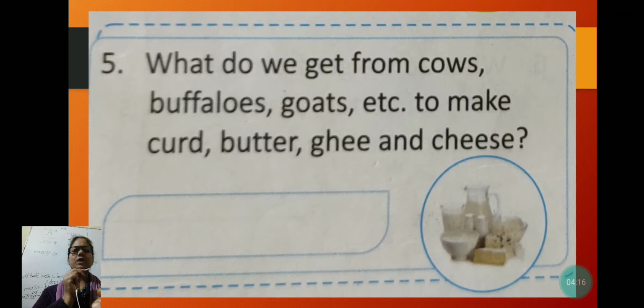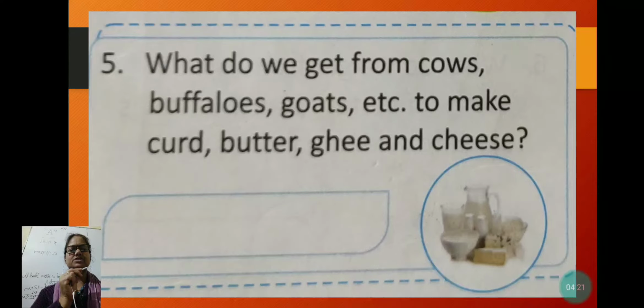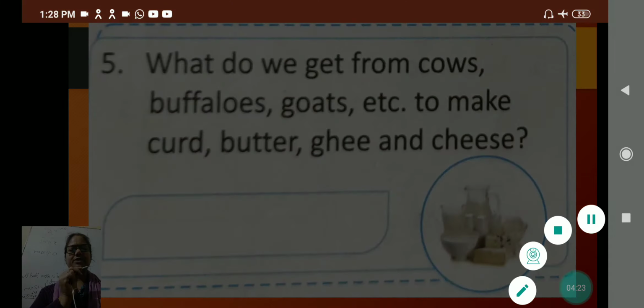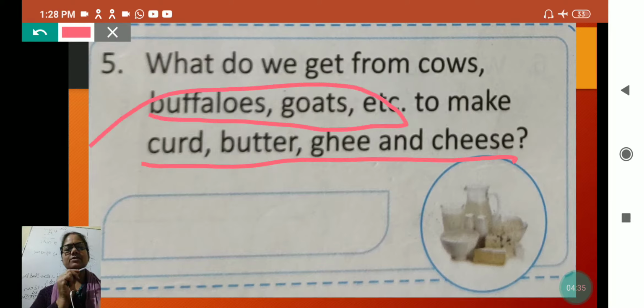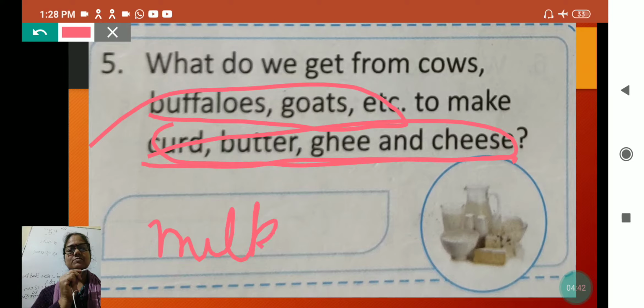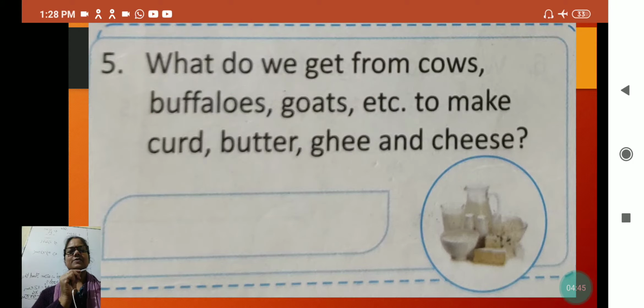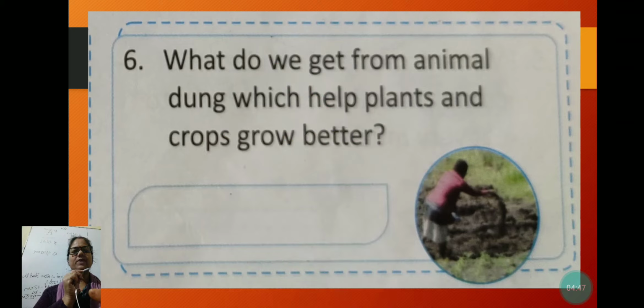What do we get from cows, buffaloes, goats, etc. to make curd, butter, ghee, cheese? Here two questions can be there. Name 4 products of milk or name some milk giving animals. Then milk giving animals are also here and the products of milk are also here. And what we get from this? Milk. Isn't it?